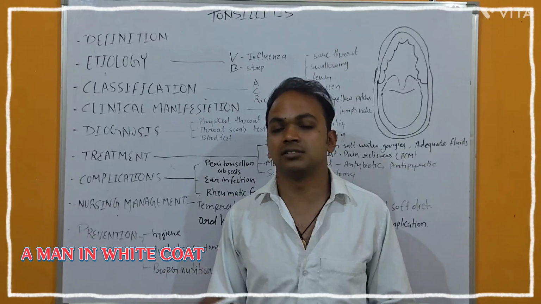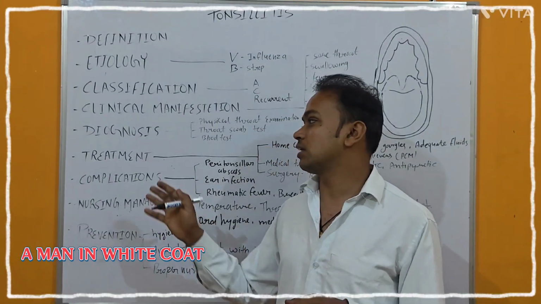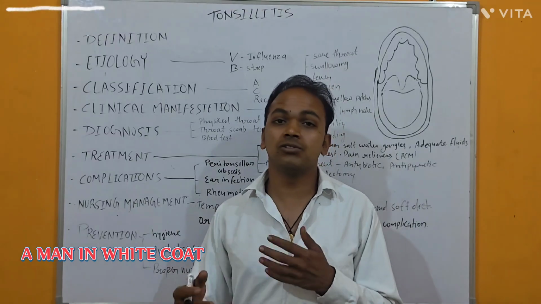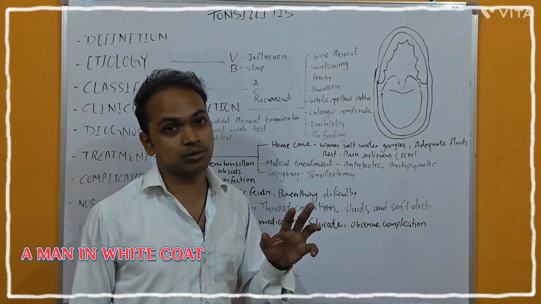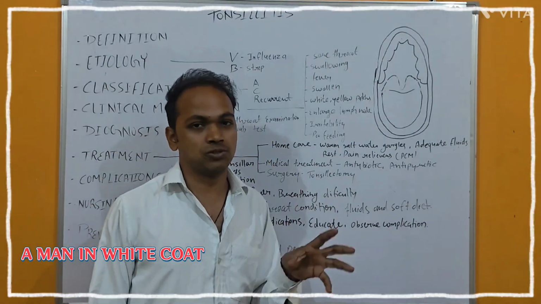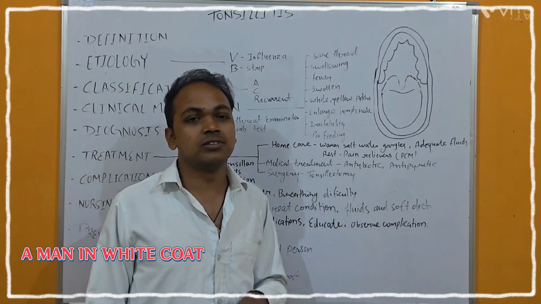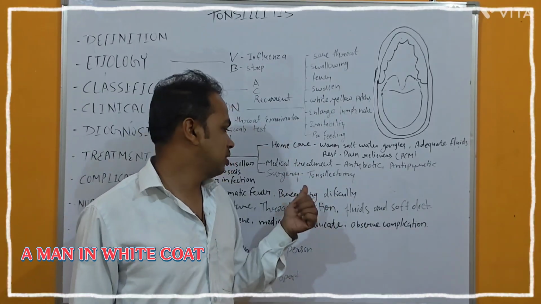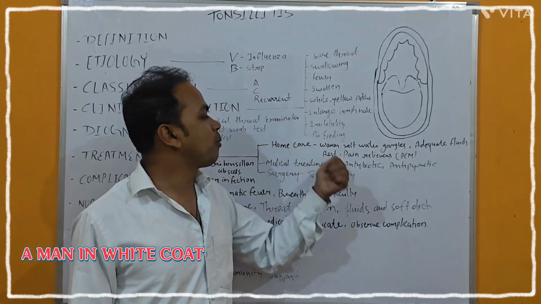Then the treatment. So diagnosis is completed. Now we have the diagnosis, he is suffering from tonsillitis. So what is the treatment? How can we solve that problem? So for treatment, there are three types. First one is home care. At home, if anyone is suffering from tonsillitis, how can we solve it? Then the medical treatment, which kind of medicine we have to take, and the surgery. The last option is surgery. First one is home care treatment.